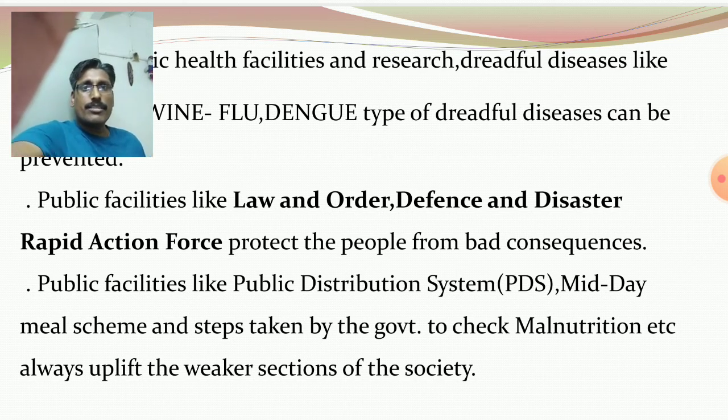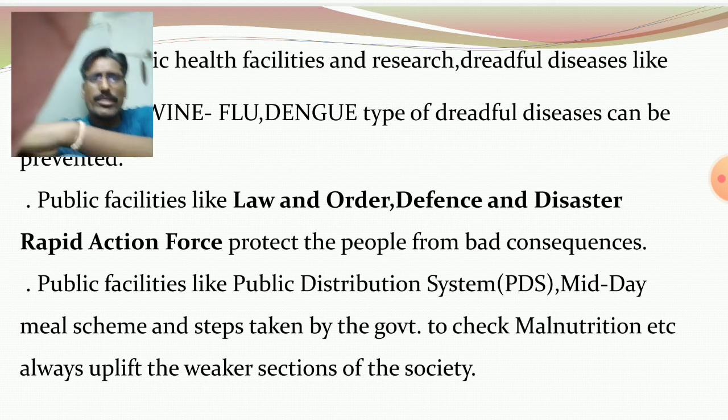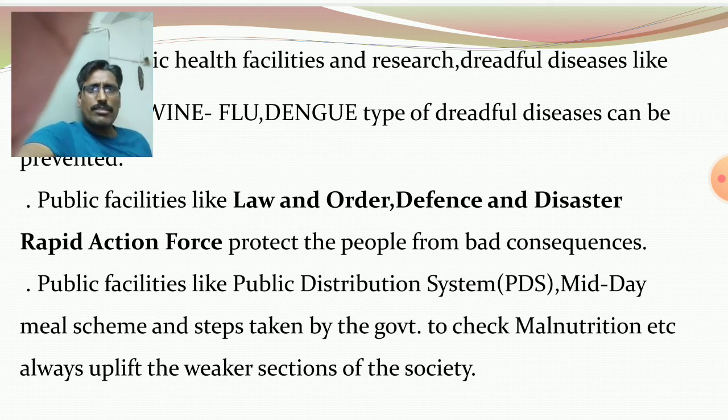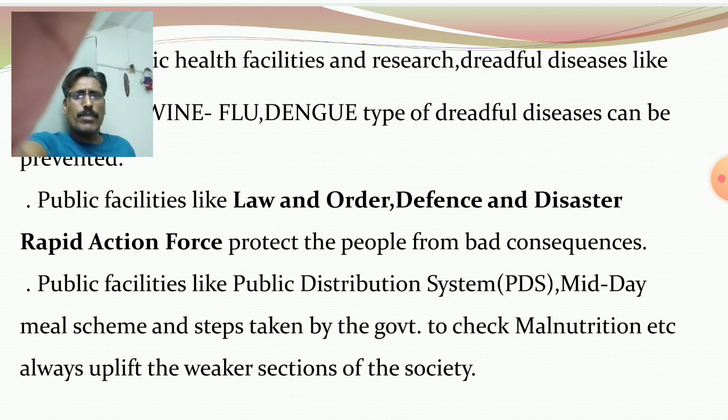Okay, they evacuate the people to safer places. And in cyclonic storm time also, after the storm they clear the roads. Okay, law and order, defense to protect the country from external threat. Law and order, the government deploys so many police personnel to protect the life of the people. So similarly, all are public facilities.